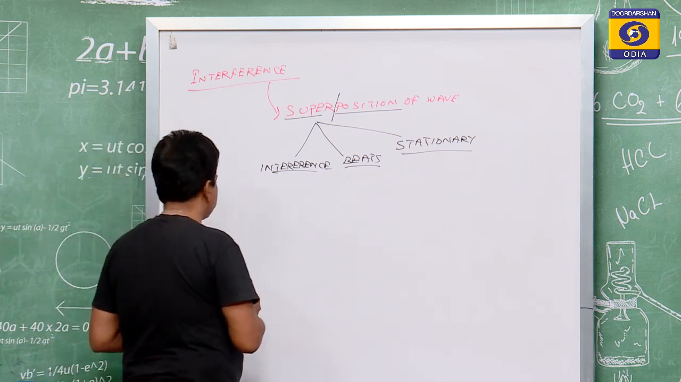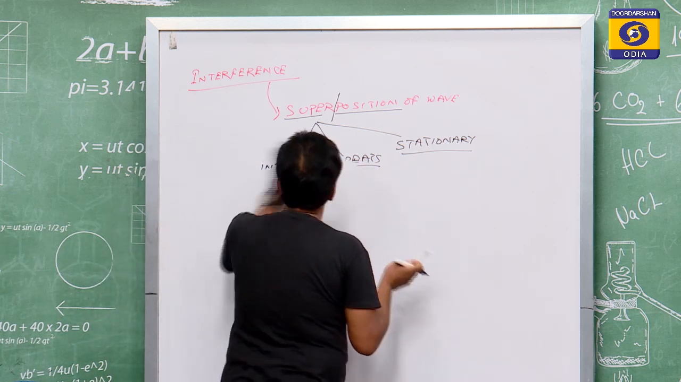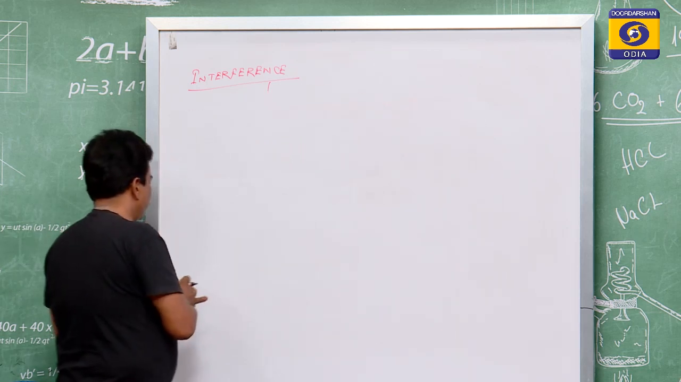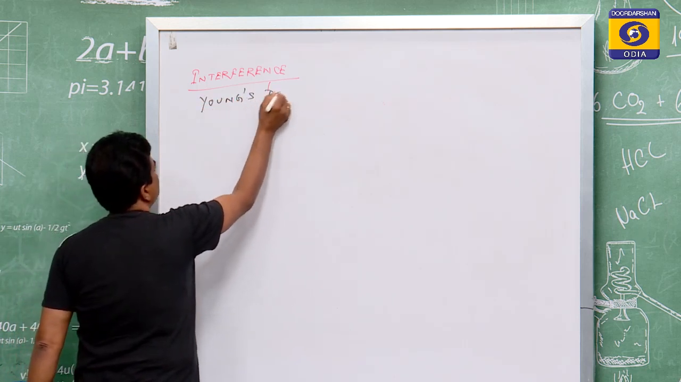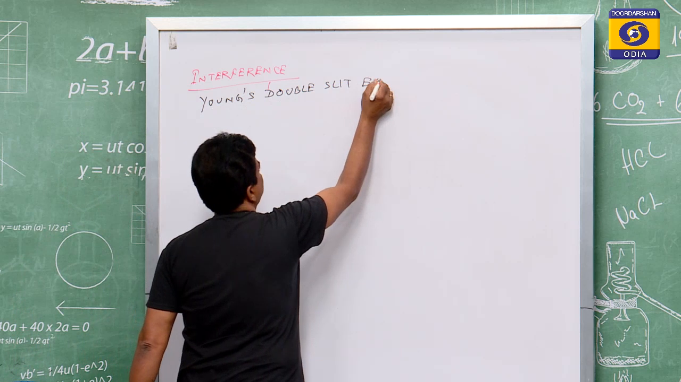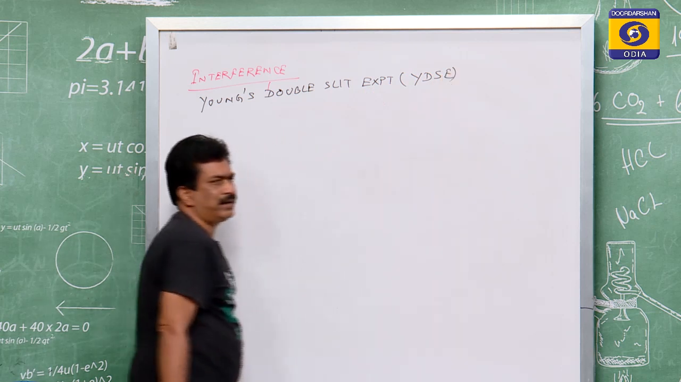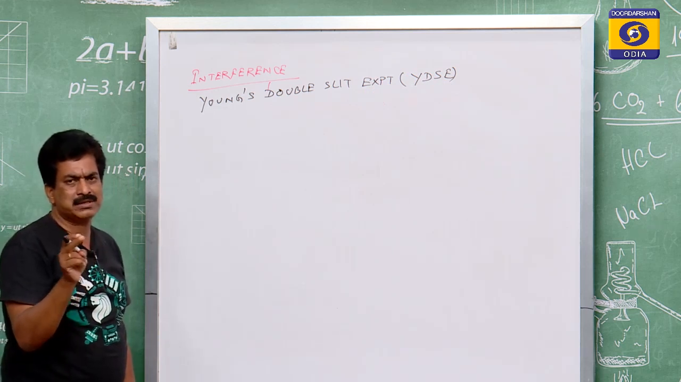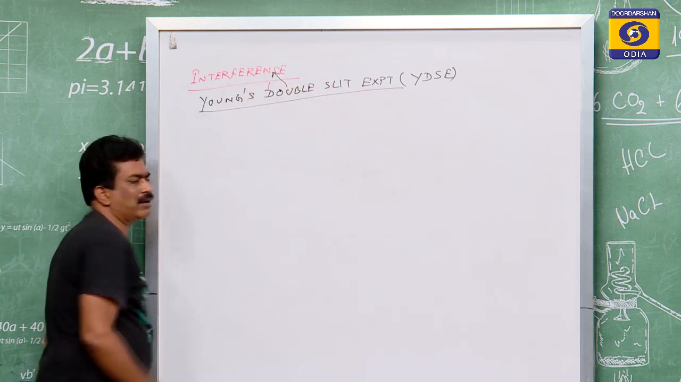For that we will discuss an experimental verification using the double slit. That was given by Young, hence it is known as Young's double slit experiment, which is simply written as YDSE. This Young's double slit experiment deals with interference.